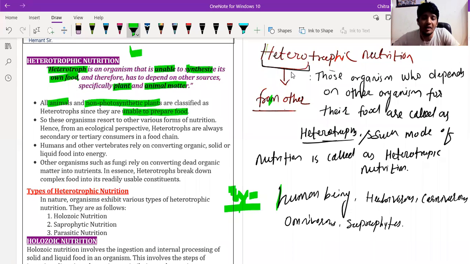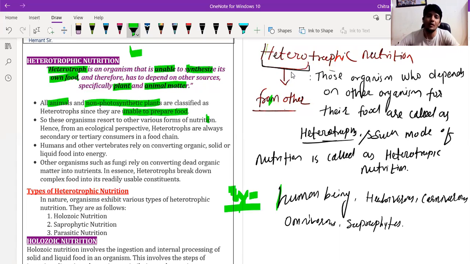Herbivorous depend on plants only. Carnivorous depend on herbivorous and other organisms also. Omnivorous depend on animals as well as plants for their food. So on the basis of their different modes, we have classified heterotrophs into different categories. From an ecological perspective, heterotrophs are always secondary, tertiary, or apex consumers in the food chain.